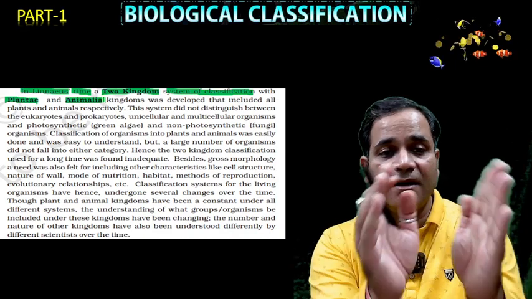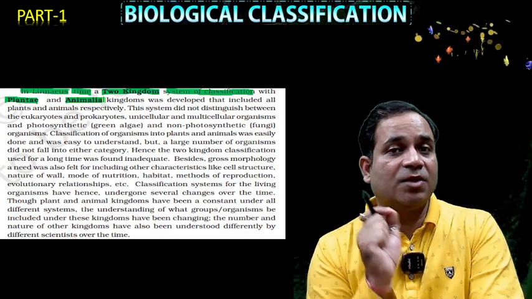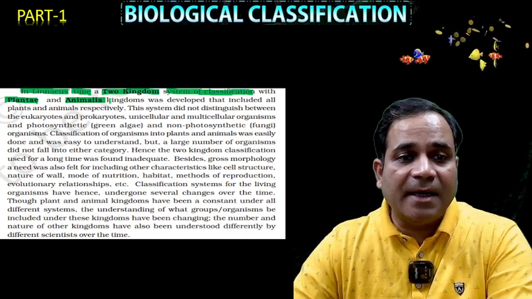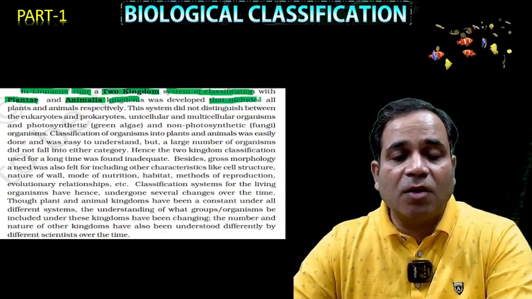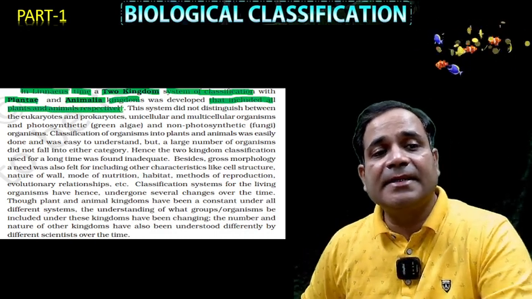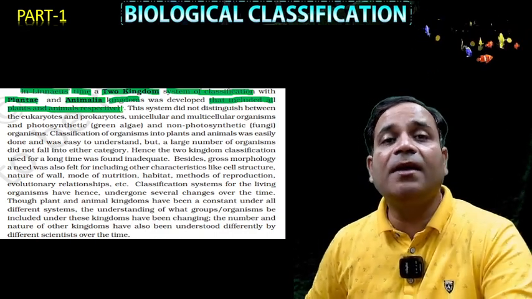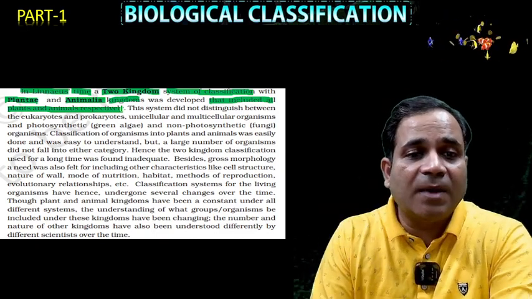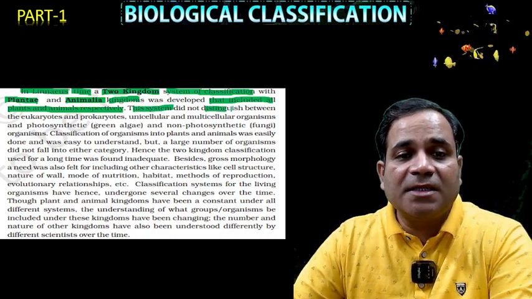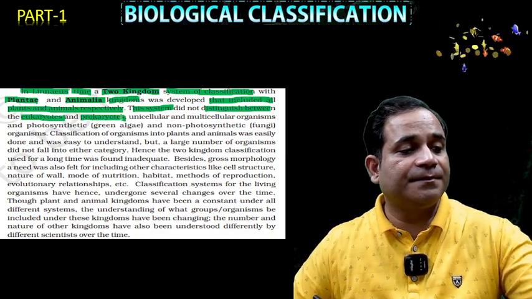So that's why I'm making a clip here, so that it is easy to understand all the other things that I told in previous slides. Clear? So kingdom Plantae, kingdom Animalia were developed that include all plants and animals respectively. Carolus Linnaeus gave the two kingdom classification, and it included all the plants and all the animals, my dear. So this system did not distinguish between the prokaryotes and eukaryotes. See what I'm saying?